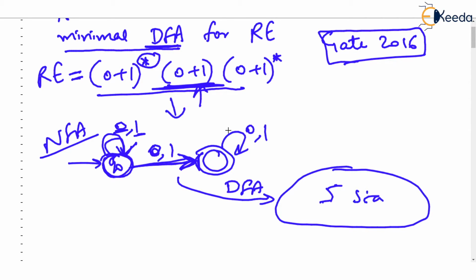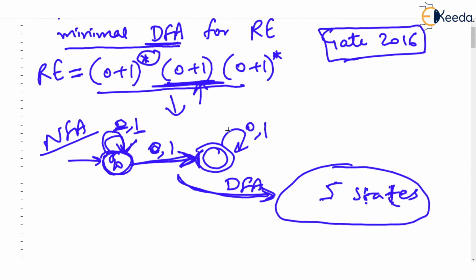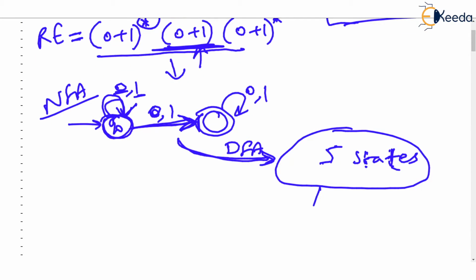I am not converting it because there is no need to convert. I have a shortcut for this. But then maybe after converting this NFA to a DFA, you will get a 5 state DFA. Then you have also learned how to minimize a DFA, isn't it? Using Myhill-Nerode's theorem. And by minimizing the DFA, you will get the actual minimal DFA, and then you will learn how many states are there in that minimal DFA.